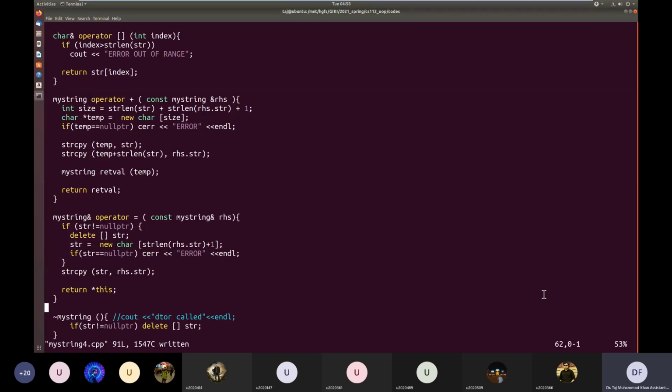So when you are creating those temporary objects, you are creating new objects, and these new objects are constructed using constructors, and inside the constructors memory will be allocated, and memory will be copied from the source to destination, etc. So this creation of temporary objects could be very costly for your performance.